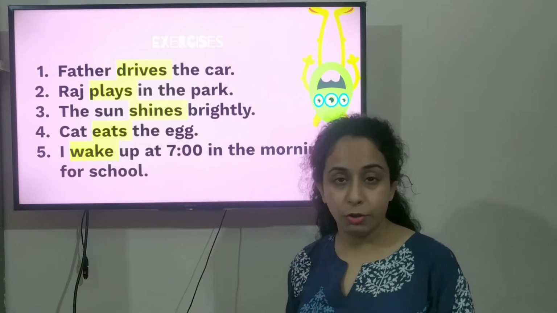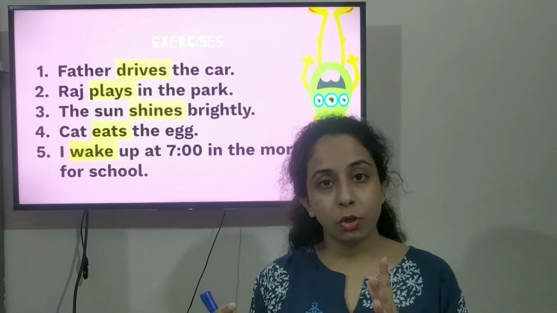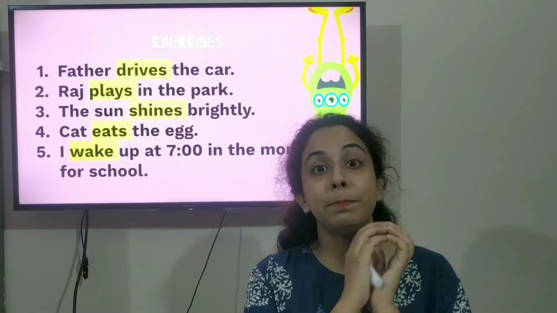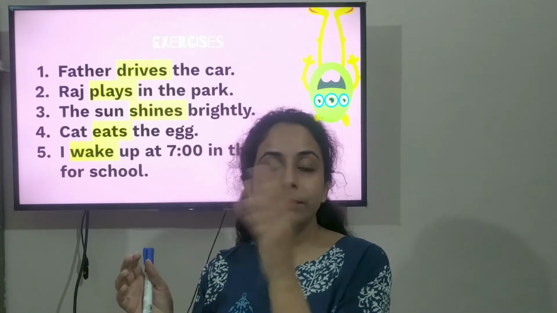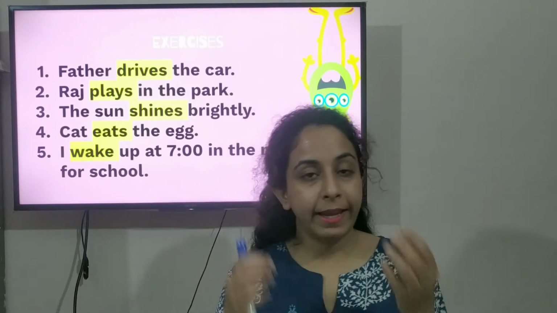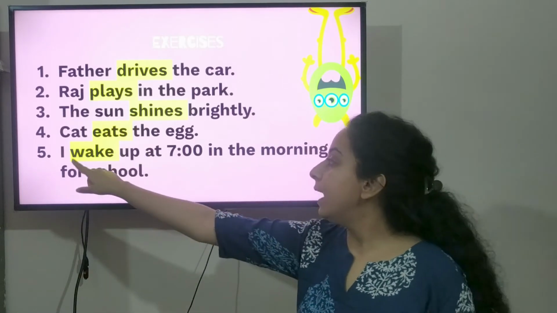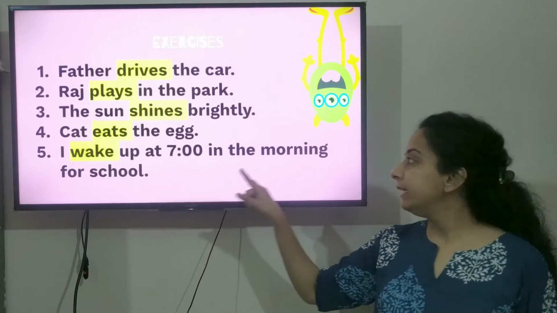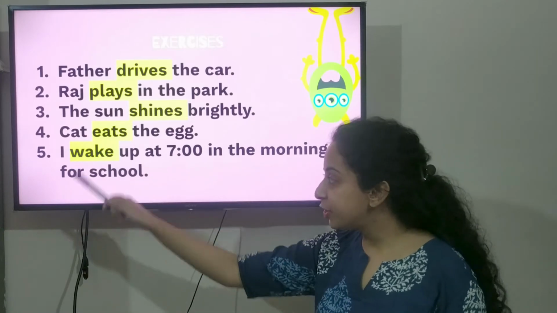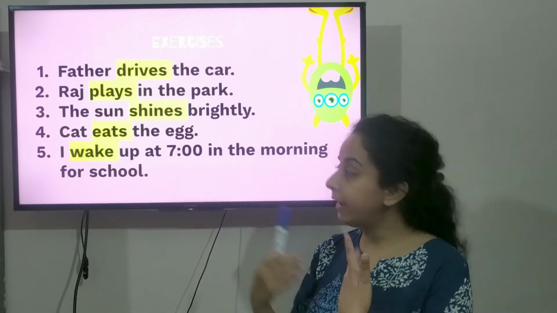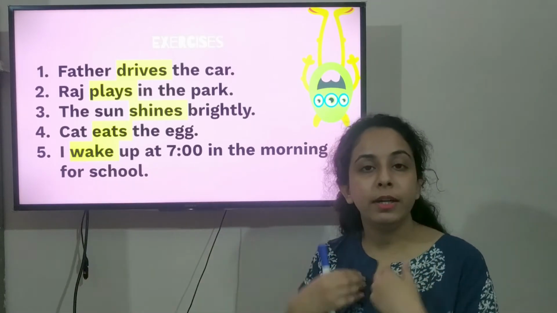You can do this also because you have already studied about naming words, describing words, articles. So, whatever words are telling us the action done by the nouns, the name of a person, animal or thing, any action done by any person, animal or thing will be the doing verb. I wake up at 7 in the morning for school. Okay, so what action is this word saying? That I wake up in the morning for school at 7. So this word is telling the action done by me.